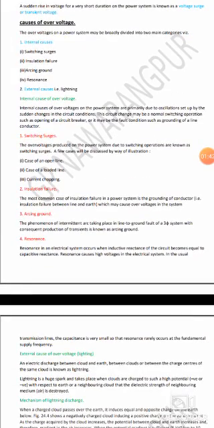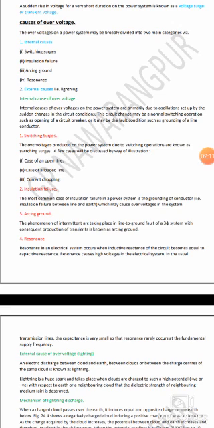Then second is insulation failure. The most common case of insulation failure in a power system is the grounding of a conductor. Whenever a conductor touches the ground, insulation failure occurs. This is known as insulation failure. Third is arcing ground. This is a phenomenon of intermittent arc taking place in a line to ground fault, like an LG fault. Whenever an LG fault occurs, there is a phenomenon like arcing ground.